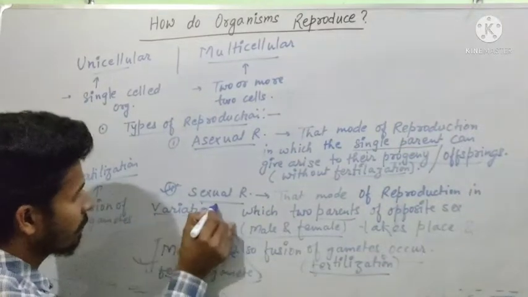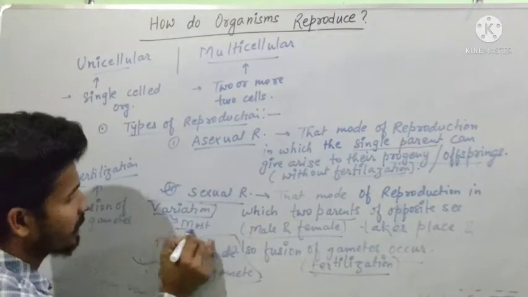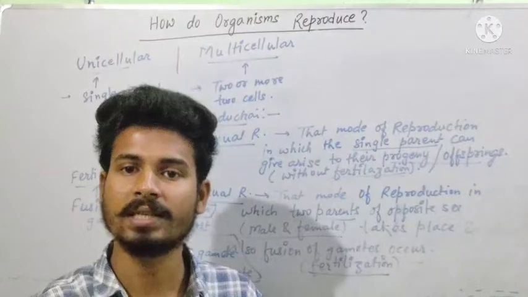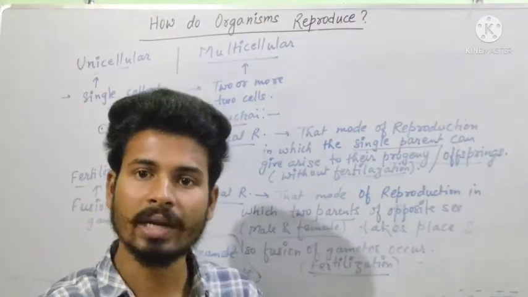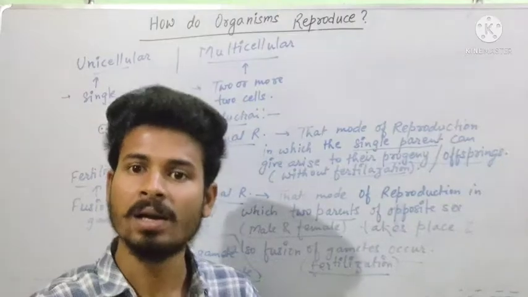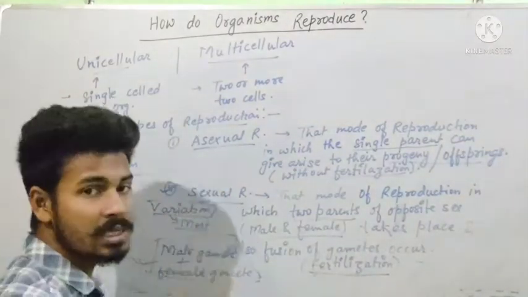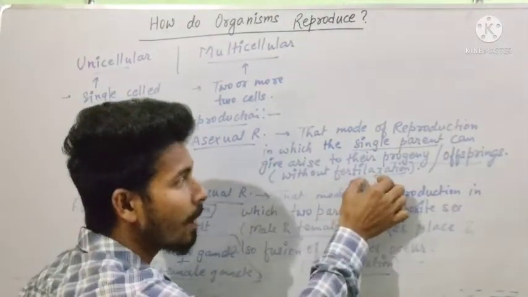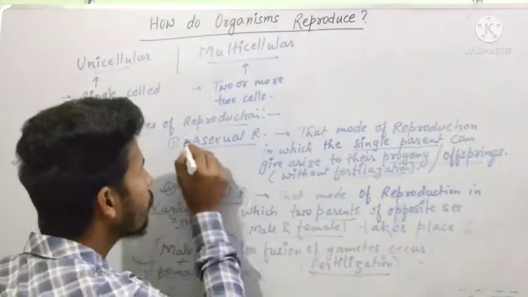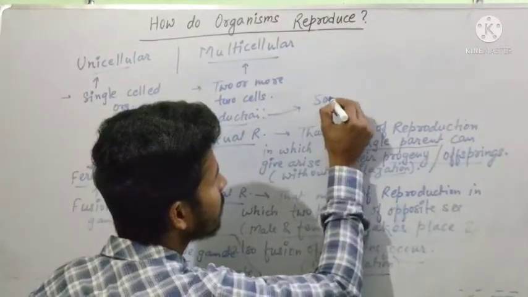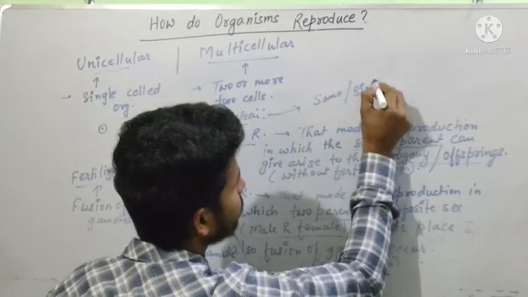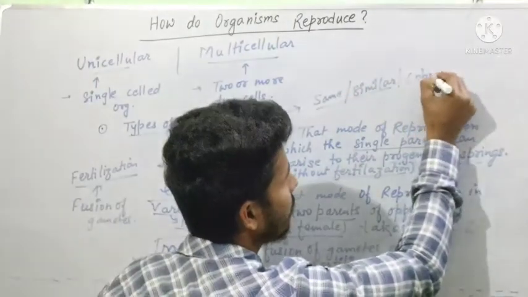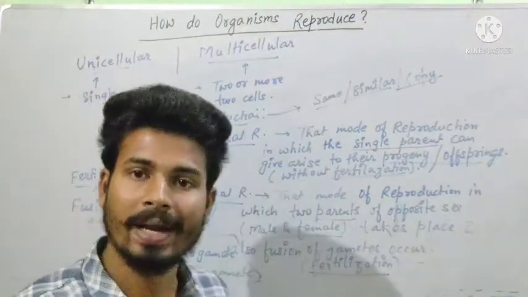Variation is the change in an organism from its parents. All the organisms will differ from their parents in the sexual mode of reproduction, while in the asexual mode of reproduction, due to the absence of fertilization, the progeny and the parent will be the same, or we can say similar, or in other words an exact copy of their parental body.